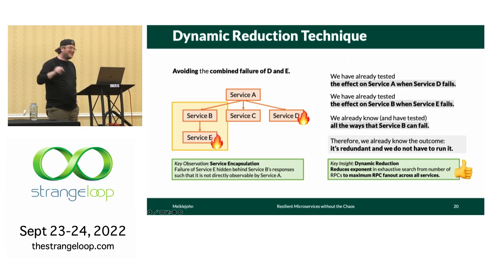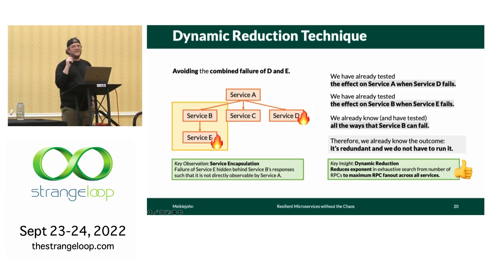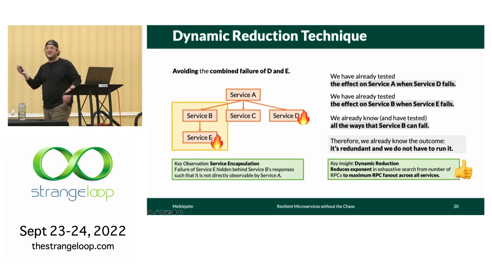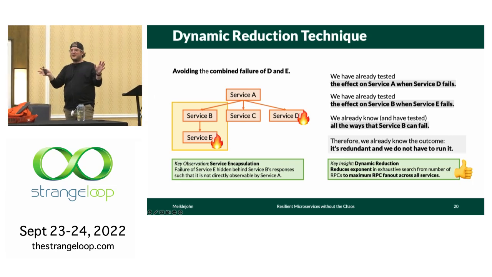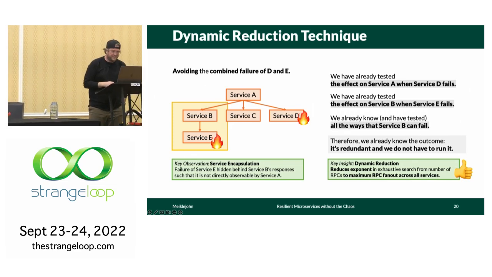But dynamic reduction is important because it reduces the exponent from the maximum fan out of all the RPCs issued in the system to the maximum fan out of a single service. So that means if you only have one service that goes 5 wide with a fan out, that's your maximum fan out. You don't have to worry about these applications where you're issuing 100 RPCs to 100 different services.